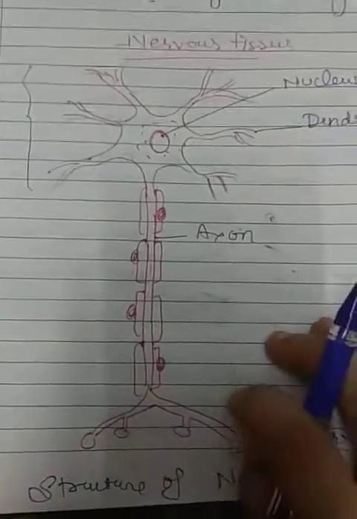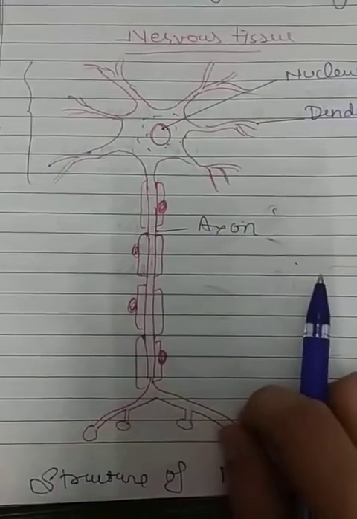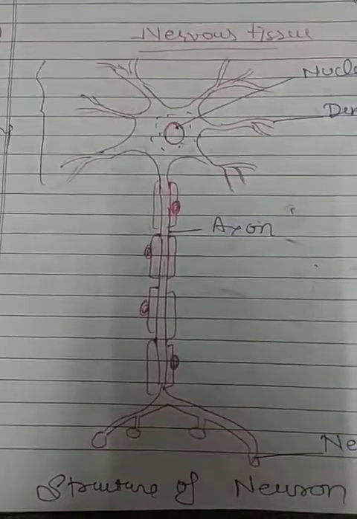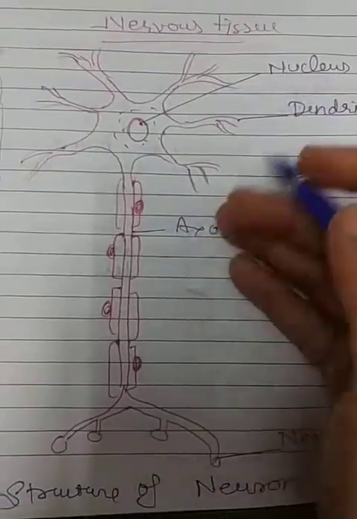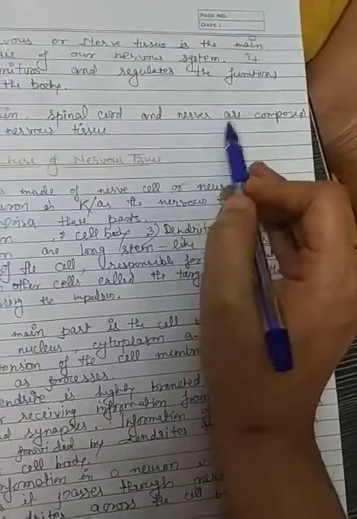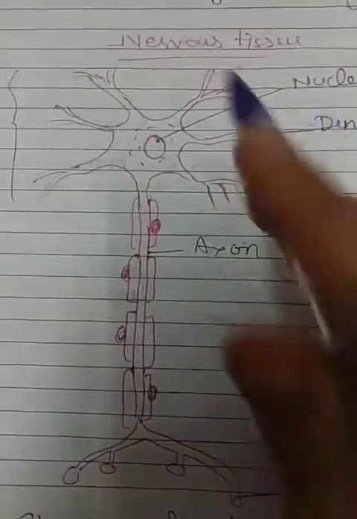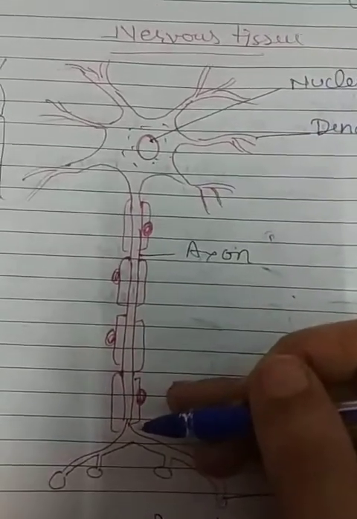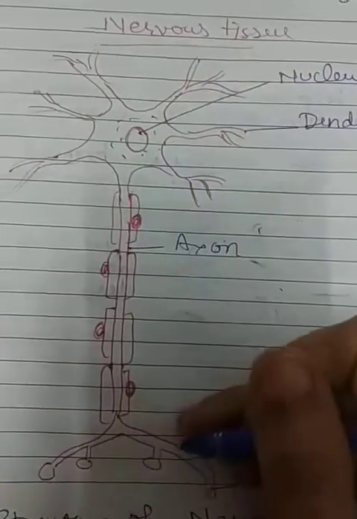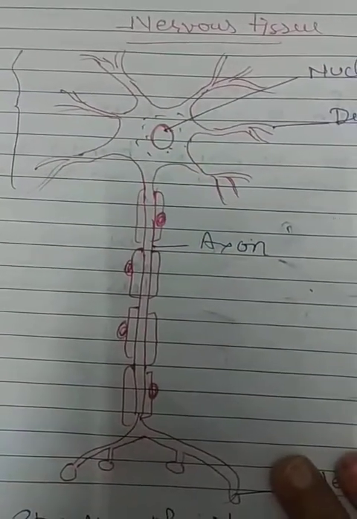Brain, spinal cord and nerves are composed of nervous tissue. It is the main tissue of our nervous system, and it monitors and regulates the functions of the body.